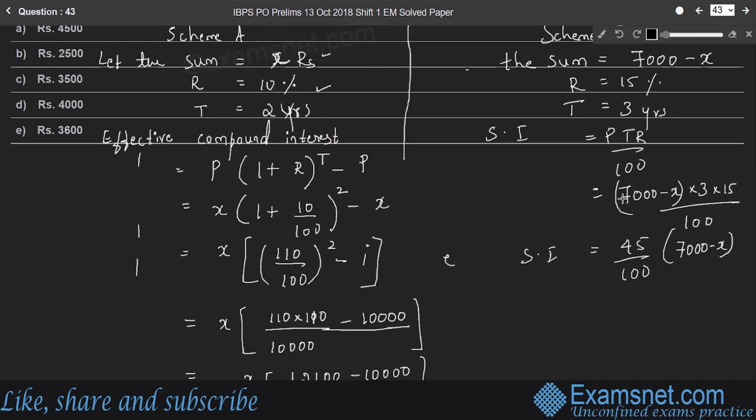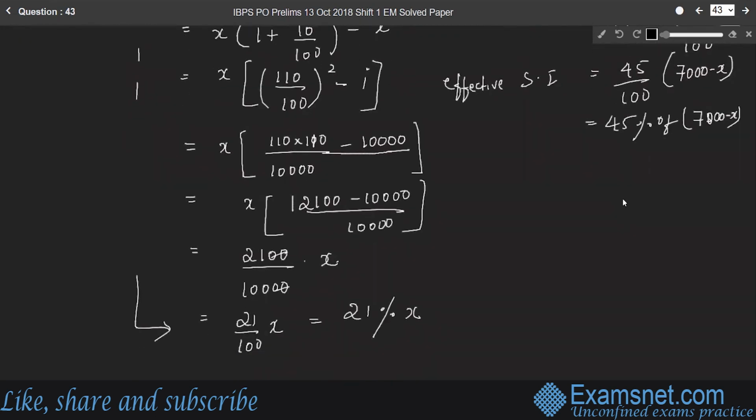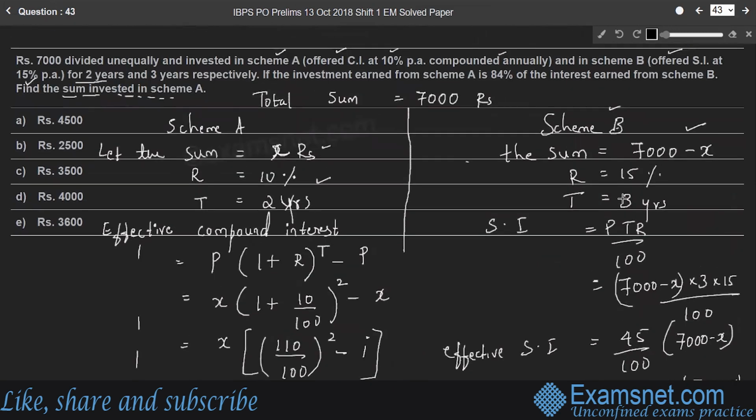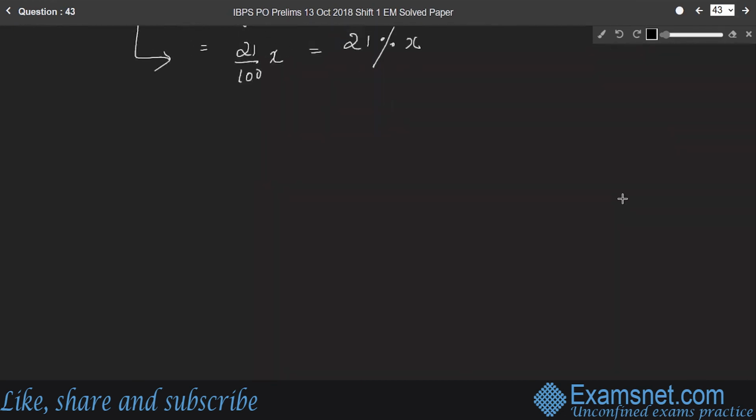So effective simple interest is equal to 45% of 7,000 minus X, or 45% into 7,000 minus X. It is given that the interest, this is not investment, interest earned from scheme A is 84% of interest earned from scheme B. Therefore, we can write compound interest is equal to 84% of simple interest.